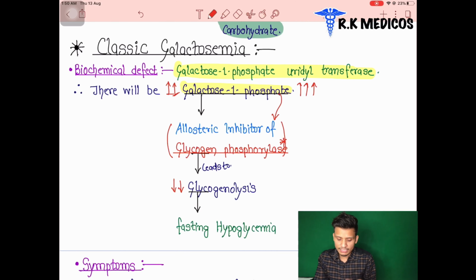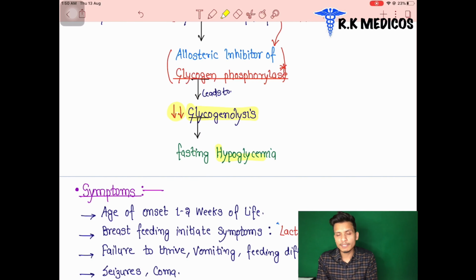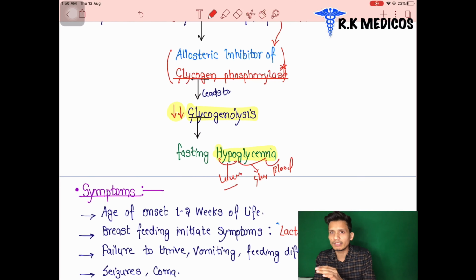So their inhibition leads to a decrease in what? A decrease in glycogenolysis. If there is no glycogenolysis, it means no glycogen breaking down to glucose. No glucose means hypoglycemia. Glycemia basically means glucose in the blood, and hypo means lower. So it is a lower amount of glucose in the blood, which occurs in the fasting or early fasting stage. In the fasting stage, the low amount of glucose happens in classical galactosemia.